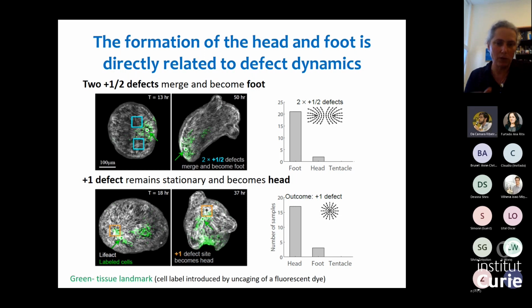What's a +1 defect and what's 2 plus half defects? The way we defined it here was having some distance between the plus half defects, but it's not super well defined. And I think I'll get into this just now. I mean, the nematics doesn't give us all the information.